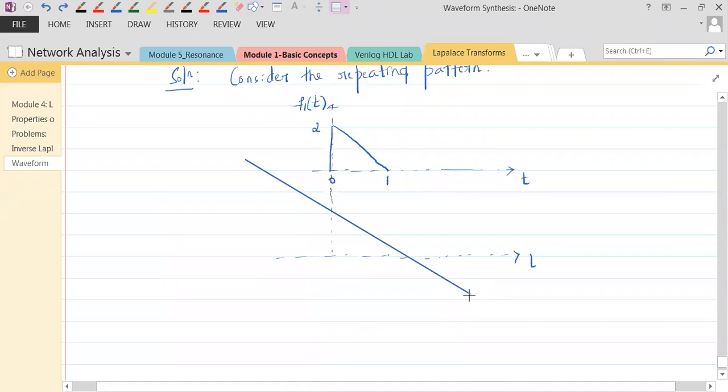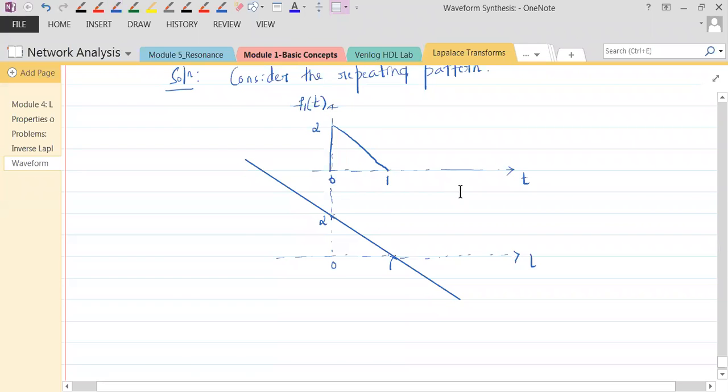So this is one signal I want. This is one signal. What do you call this signal? See here, this is not a ramp. If it is a ramp, I would have written it as t. At 0 it is 2. Okay, at 1 it is 0. So I cannot consider it as a ramp.